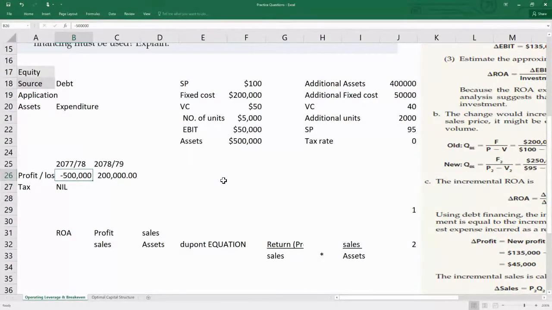So you only have to pay tax when you are in profit, right? That is called income tax, isn't it? So if you do not have income, there is no need to pay tax. And in 78-79, what happened?